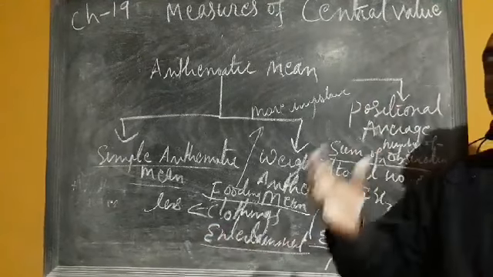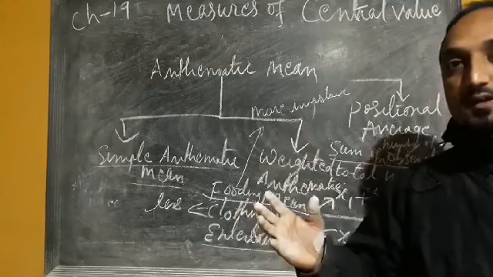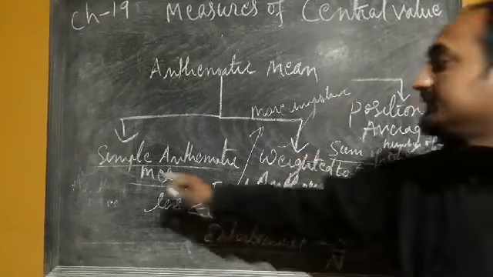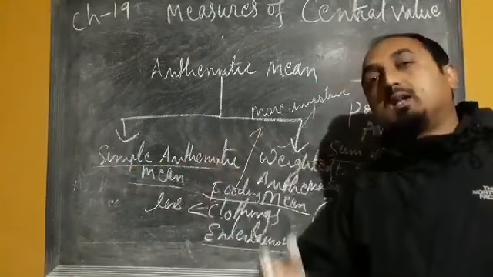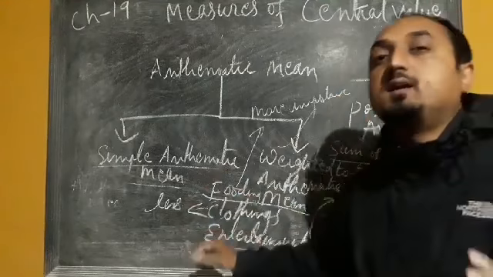So here we can compare the given items in terms of their relative importance, and that is part of weighted arithmetic mean. Whereas in simple arithmetic mean, we give equal importance whether it is fooding, clothing or entertainment.